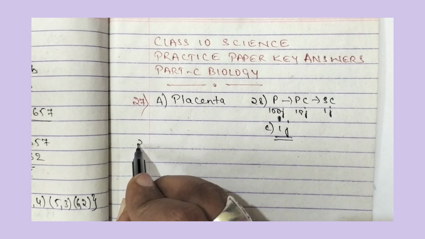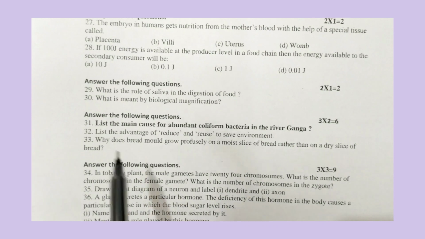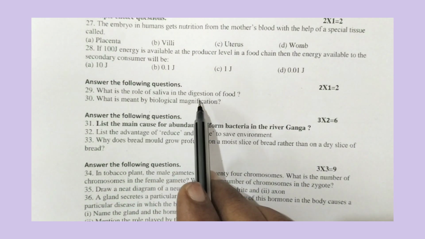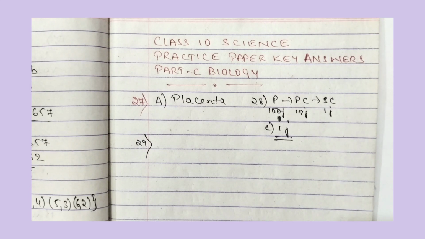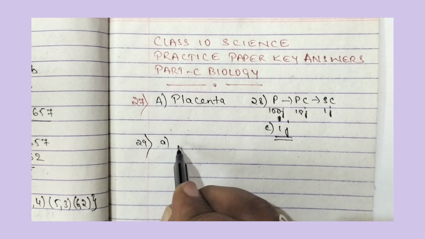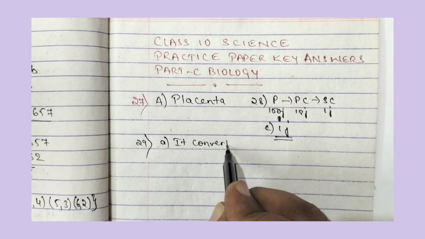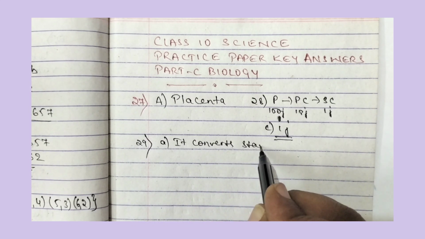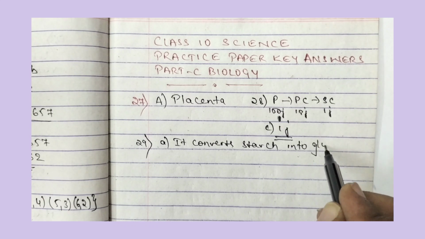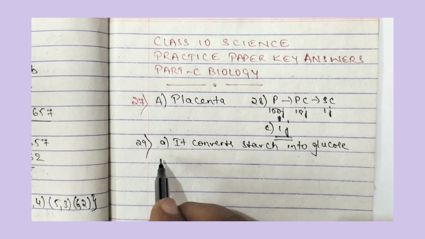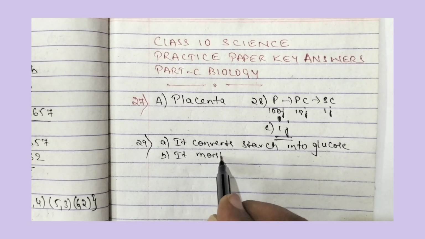Now let us move to question number 29. They have given: what is the role of saliva in the digestion of food? What is the role of saliva in the digestion of food? It converts starch into glucose. It moistens the food.